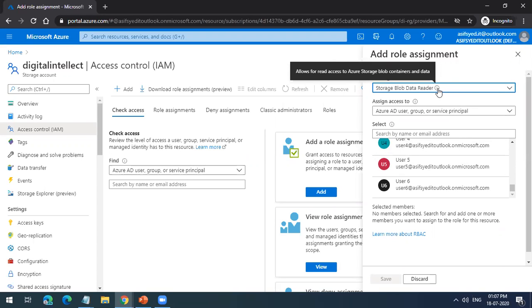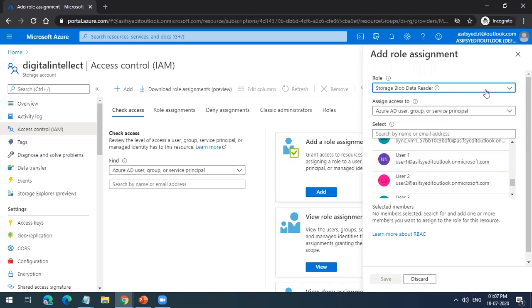So if you click here, it allows read access to Azure storage blob contents and data. They can only read it. They will not be able to modify or delete or do anything. Okay, that is for a specific user.